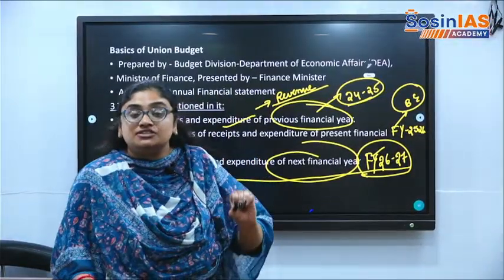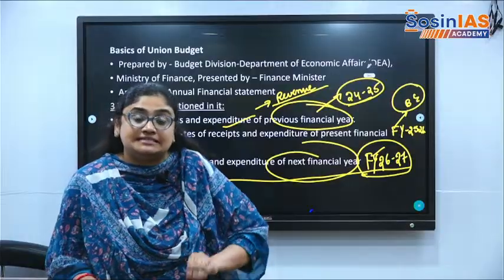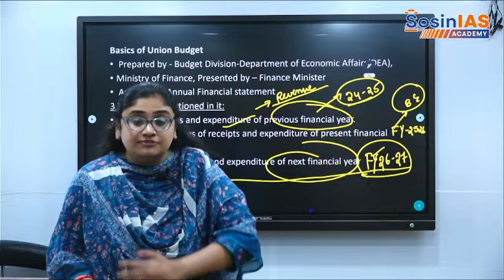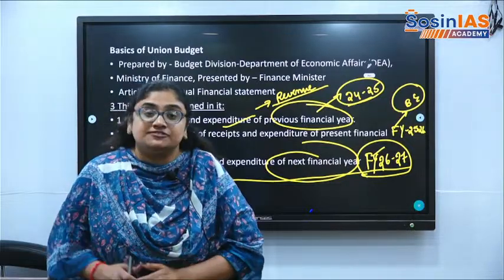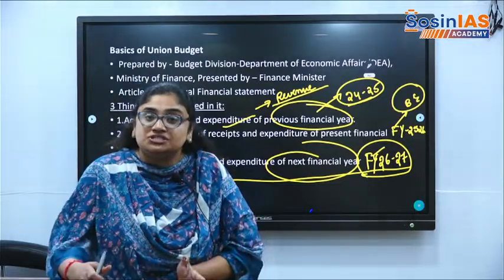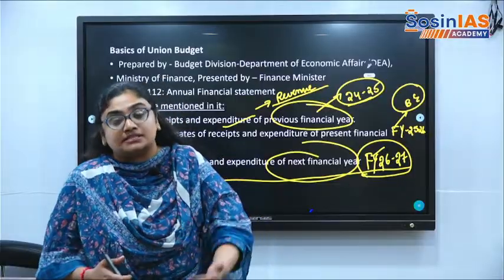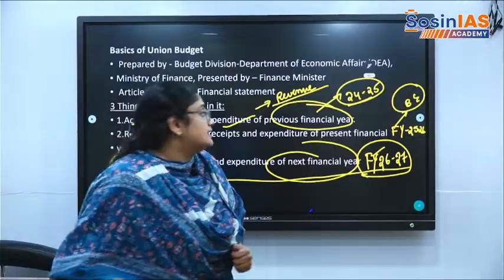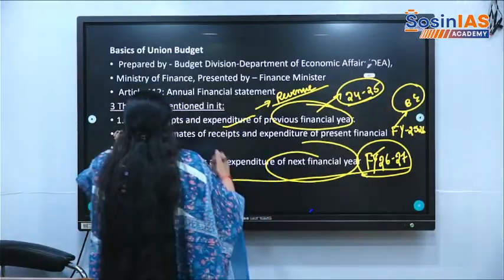So what is the financial year right now? 26 to 27 that we are going to discuss the budget for the coming financial year. Right now it is 25 to 26, but it is almost done. So we are going to discuss the budget for the financial year 26 to 27. Okay. So who prepares the budget?